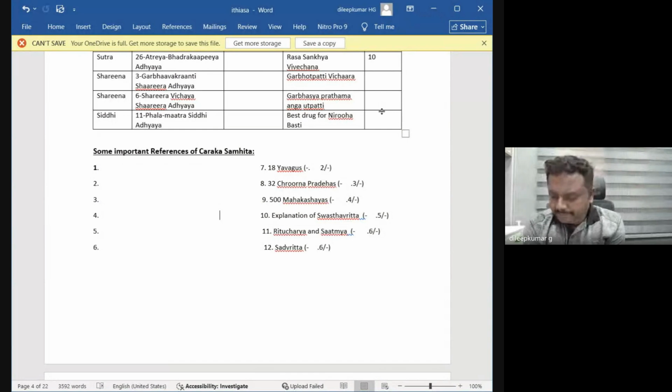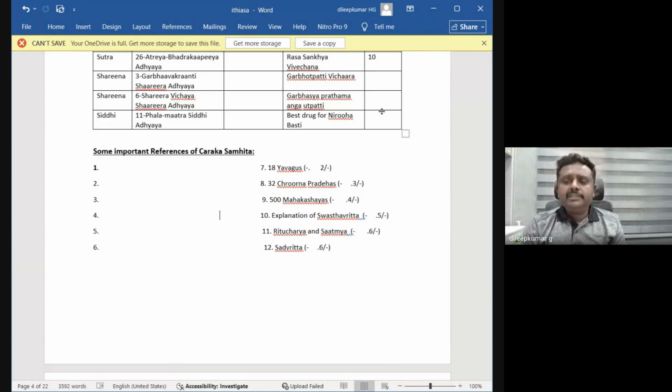Trivida Pariksha is present in almost all Samhitas, but Dashavidha Pariksha is a unique concept in Charaka Samhita. Dashavidha Pariksha is first mentioned by Acharya Charaka in Charaka Vimanasthana. Again, Vimanasthana is a special concept of Charaka Samhita. You won't get Vimanasthana in Sushruta Samhita, Ashtanga Sangraha or Ashtanga Hridaya, or in Yogaratnakara or Vaishnavi. It is an extensively special concept of Acharya Charaka.